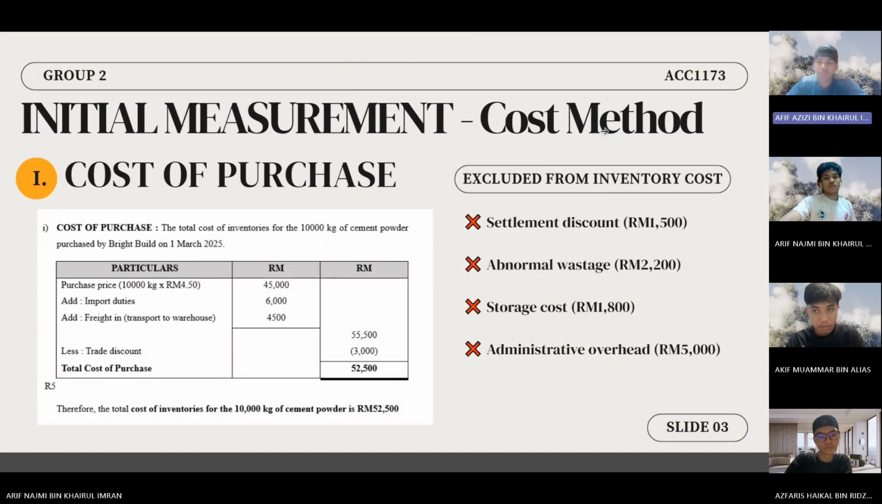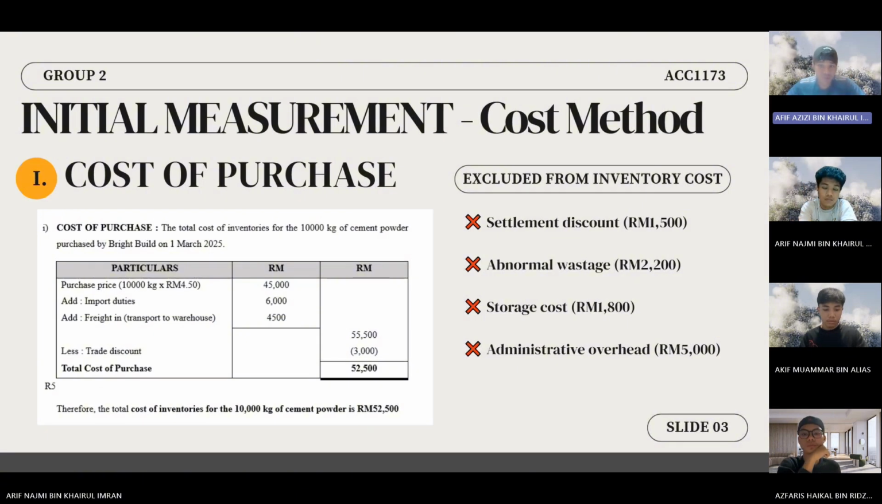So today we will be presenting question 1, which focuses on the initial measurement of inventories under MFRS 102. Let's start with the cost of purchase. On 1 March 2025, Brightwood purchased 10,000 kilograms of cement powder at RM4.50 per kilogram, giving a total purchase price of 55,000 ringgit. To determine the inventory cost, we also need to include costs that are directly related to acquiring and transporting the inventory. This includes import duties of 6,000 ringgit and freight-in cost of 4,500 ringgit. However, the trade discount of 3,000 ringgit must be deducted because MFRS 102 states that trade discounts reduce the purchase cost of inventories. After making these adjustments, the total cost of purchase is 52,500 ringgit.